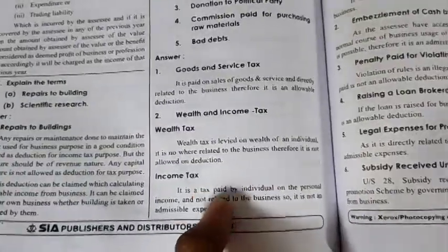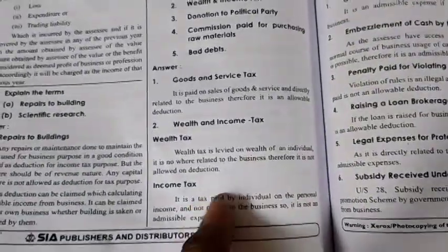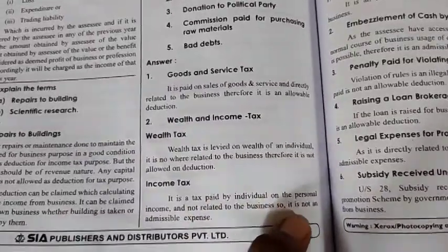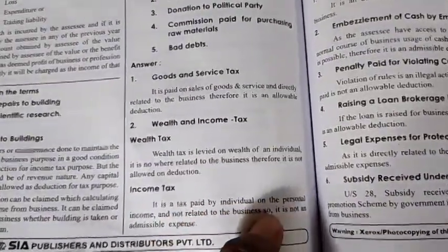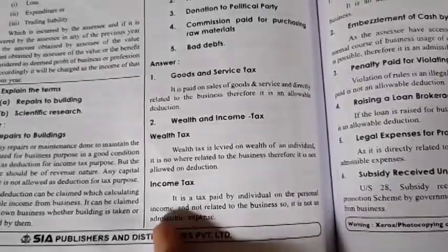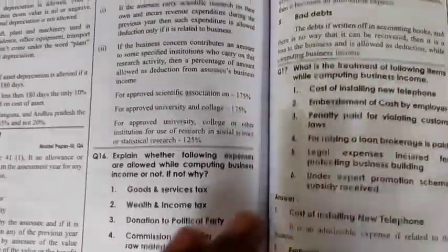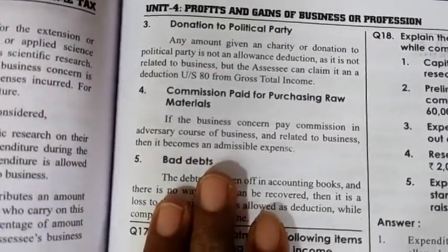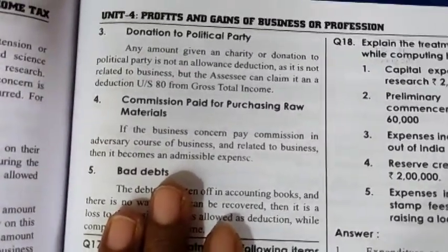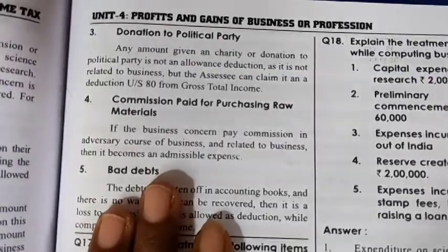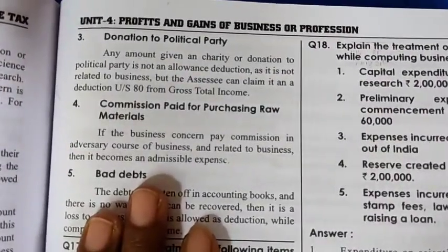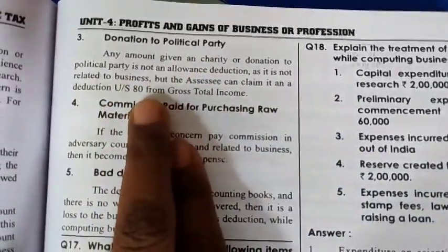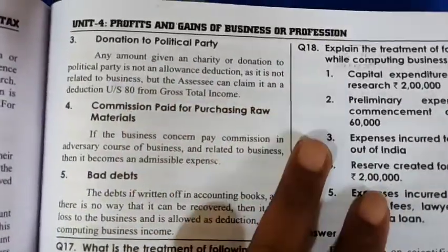Next, income tax. Regarding income tax, I have already said, it is a tax paid by an individual on personal income and not related to business, so it is not an admissible expense. It comes under inadmissible expense. Next, donation to political party. Any amount given to charity or donation to a political party is not an allowable deduction as it is not related to the business, but the assessee can claim it as a deduction under section 80 from gross total income.